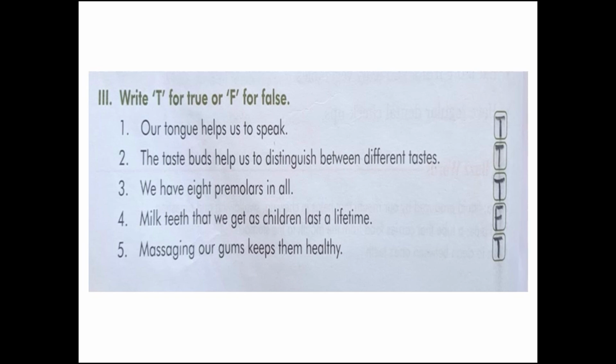Next exercise is write T for true or F for false. Number 1. Our tongue helps us to speak. That is true. Number 2. The taste buds help us to distinguish between different tastes. That is true. Number 3. We have 8 premolars in all. That is true.